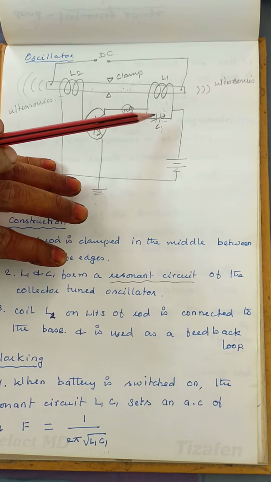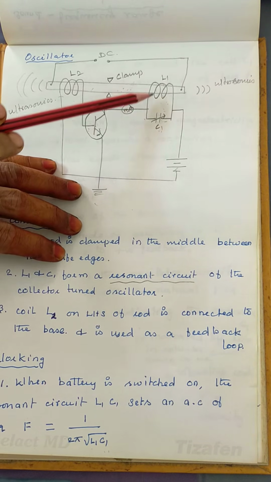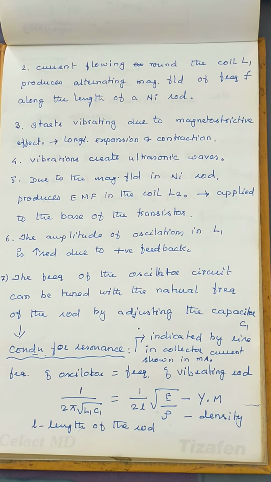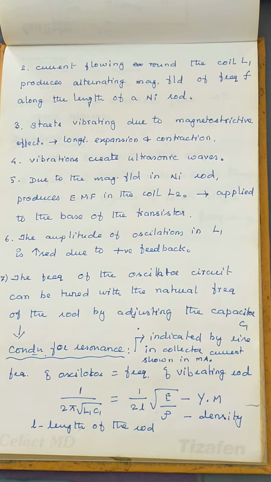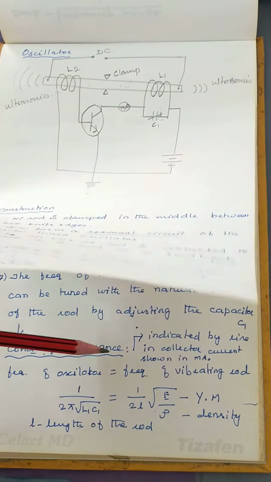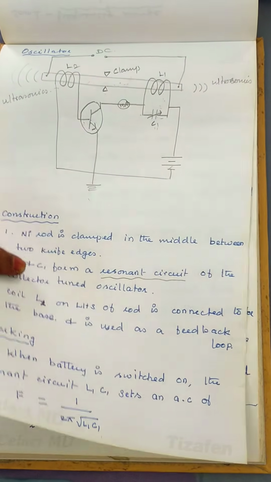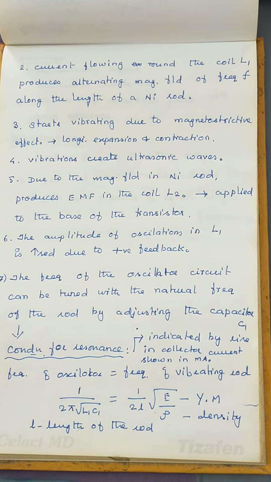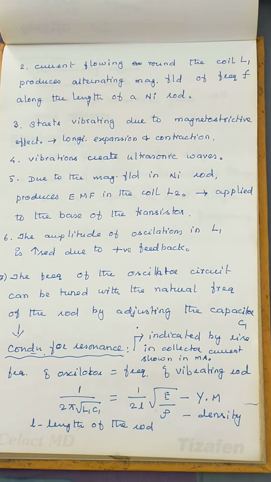If you vary the capacitor, at one position the frequency of the tank circuit matches with the natural frequency of the rod. If both the frequencies match with each other, we can say that is the condition for resonance. At resonance, the frequency of the tank circuit matches with the frequency of the vibrating rod. At that position, contraction or expansion of the ferromagnetic rod takes place, and the ultrasonic waves will be set up and can be collected on either side of the rod. So this is the functioning of a magnetostriction oscillator.